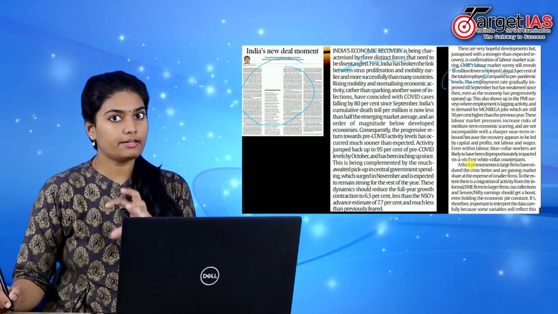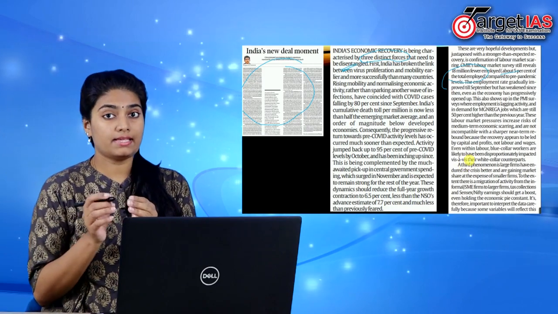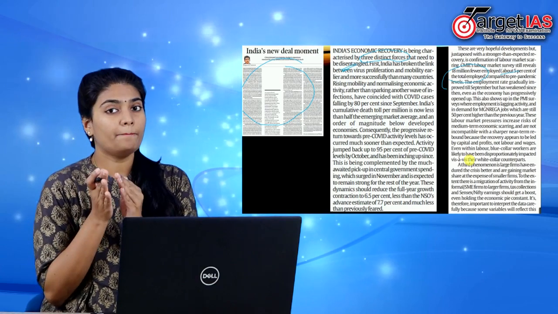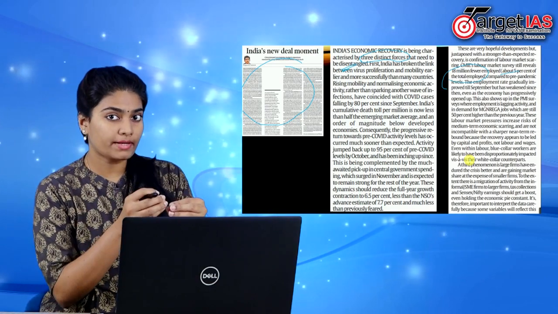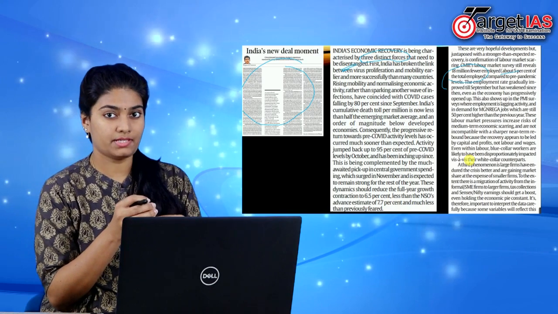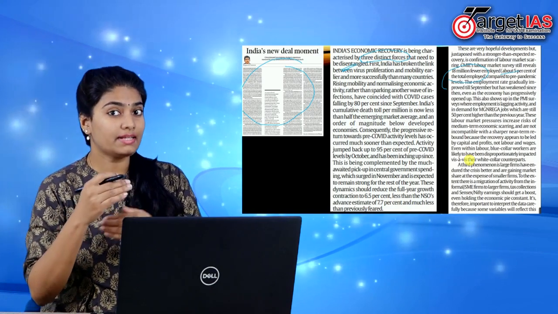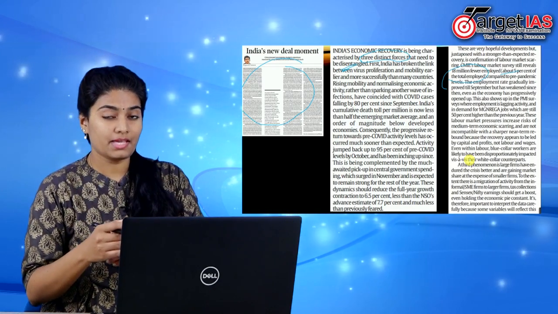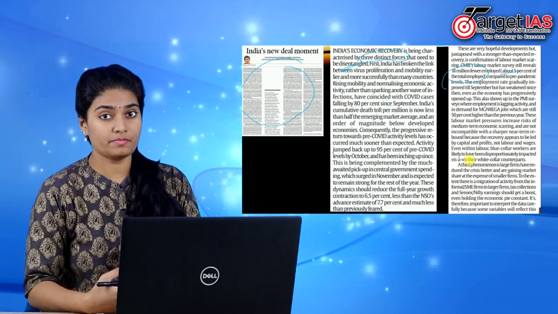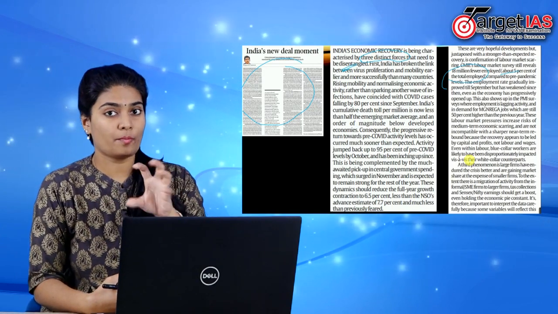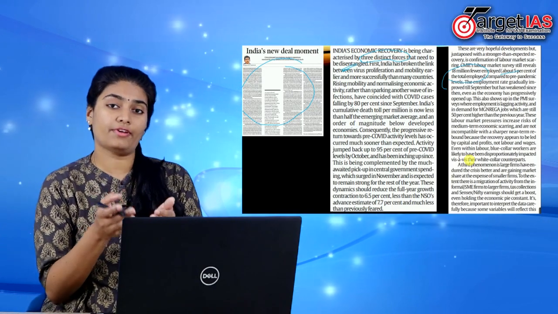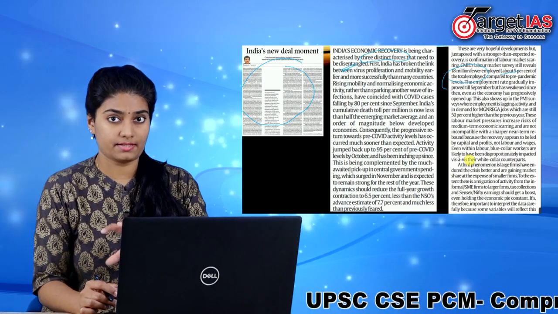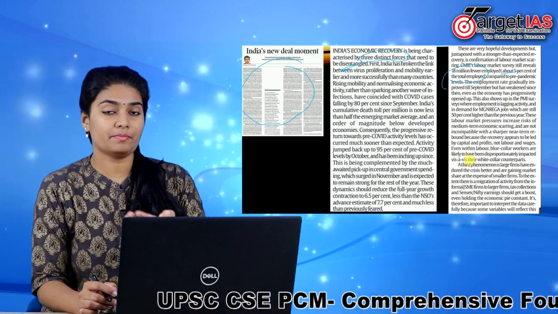The third factor influencing the economic recovery is large firms versus small firms. Now, after the lockdown, many large firms could go back to their normal activity, but not smaller firms. So this unequal distribution of incomes or economic activity between the larger firms and smaller firms also influences economic activity, because the majority of economic activity in India comes from the informal sector, which are small and medium enterprises.